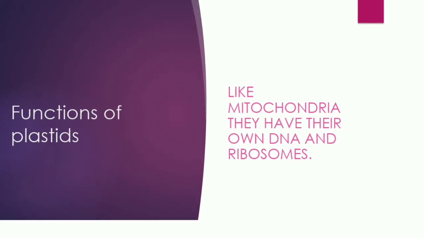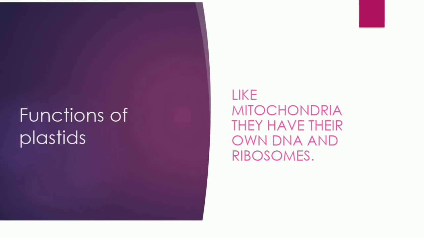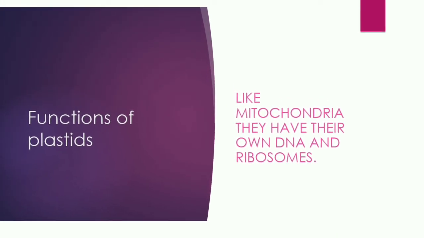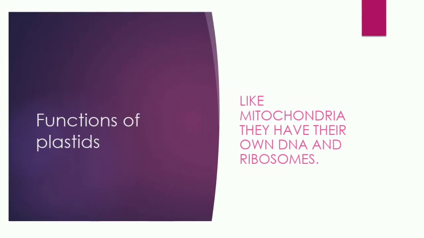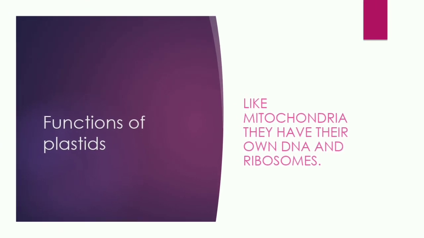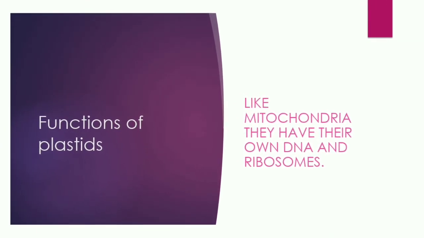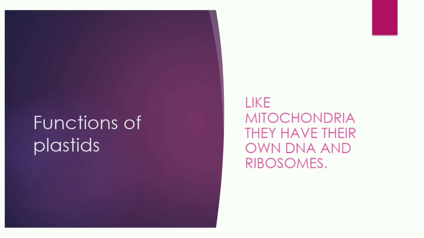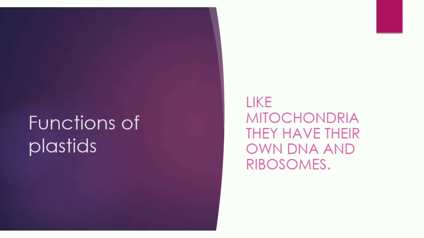Another important function of plastid is that, like mitochondria, they also have their own DNA and ribosomes. It means with the help of DNA, they can make their own copies, and with the help of ribosomes, they can make their own protein.